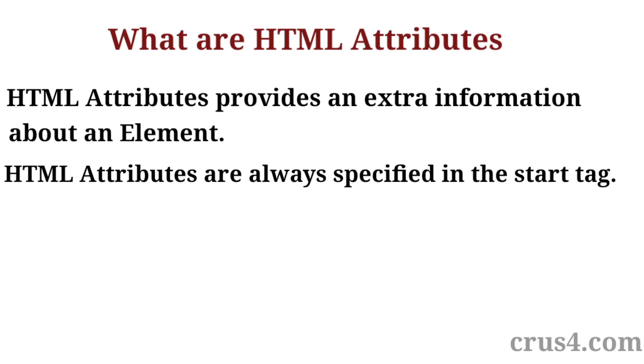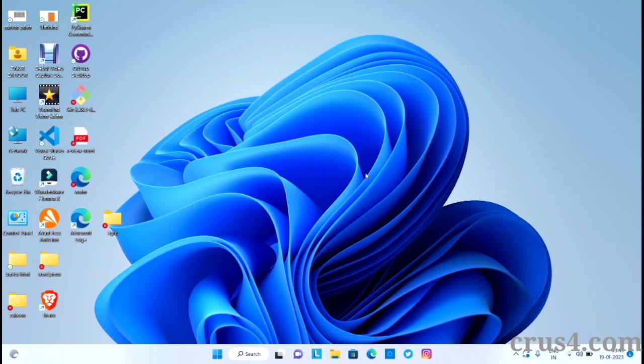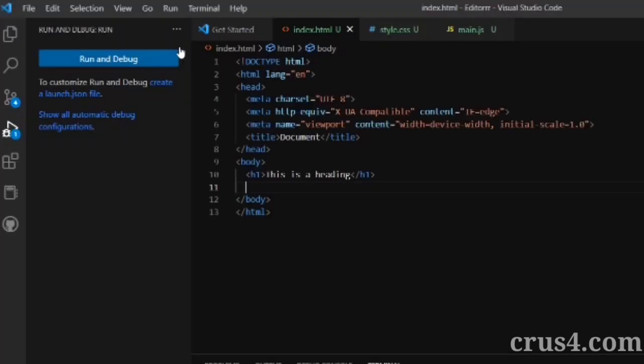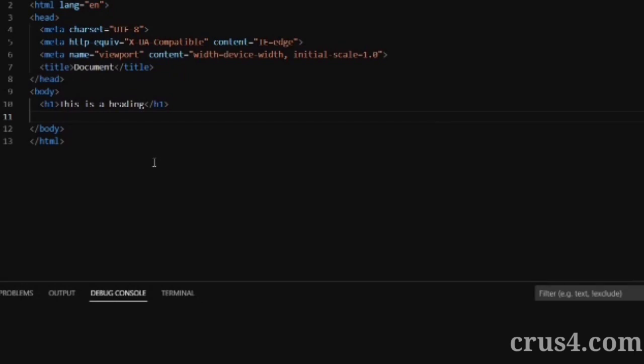To understand it more clearly, let's move on to my laptop screen and open VS Code. Okay, so here we have an HTML element, which is this is a heading, and if we run this code, you will simply see this is heading. Now if we want to change the look of this text, suppose we want to change the text color of this heading.